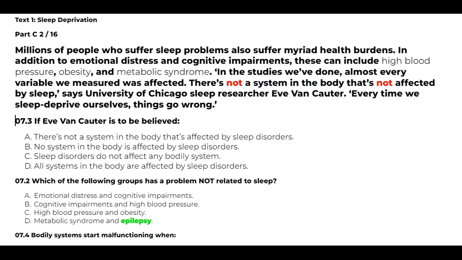So two negatives will give you a completely confusing feeling. Whenever you have these two negatives, be careful. You have to remove both the negatives and understand it easily. So here, if Ivan Cotter is to be believed, there is not a system in the body that is affected by it. Where is the not? The not is missing here. Therefore, this statement is incorrect. No system in the body is affected by sleep disorders.